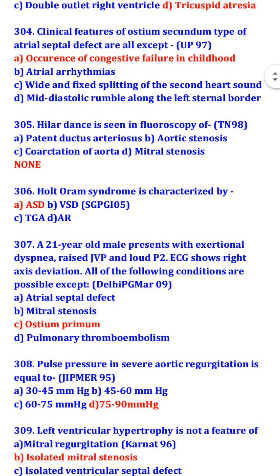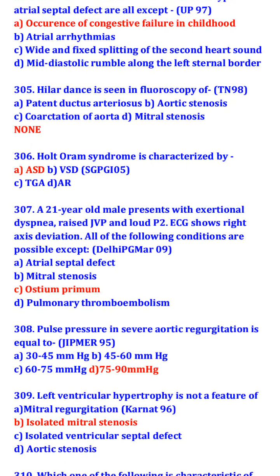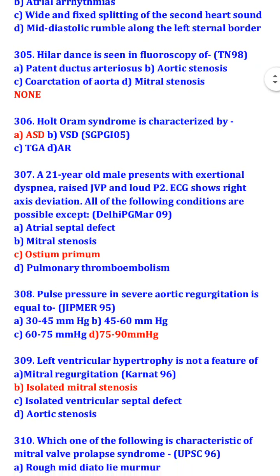A 21-year-old male presents with exertional dyspnea, raised jugular venous pressure, and loud P2. ECG shows right axis deviation. All of the following conditions are possible except ostium primum. So, which conditions are possible? Atrial septal defect, mitral stenosis, and pulmonary thromboembolism.